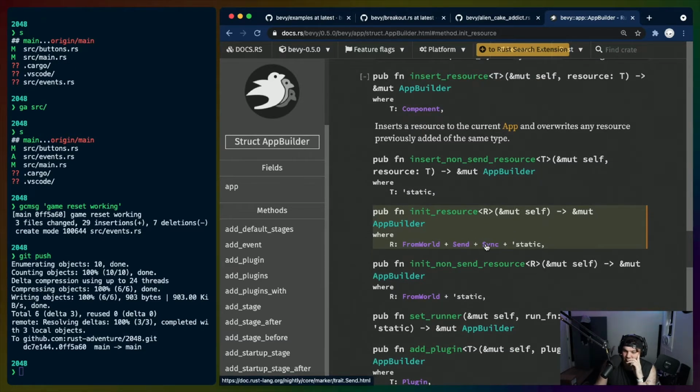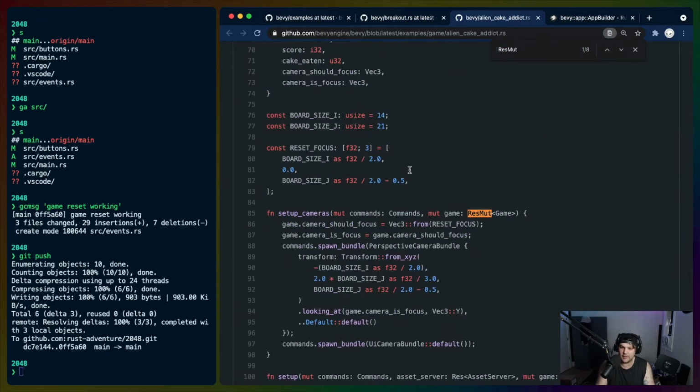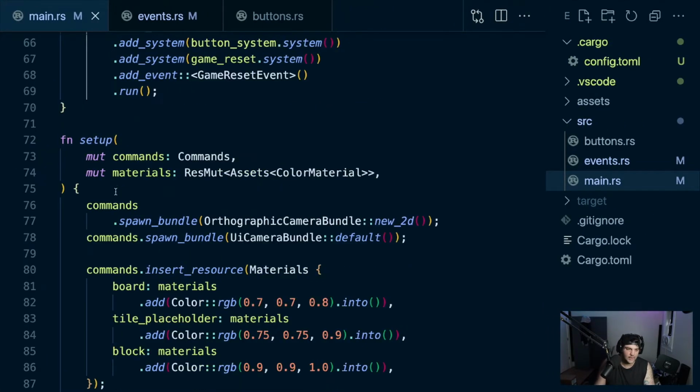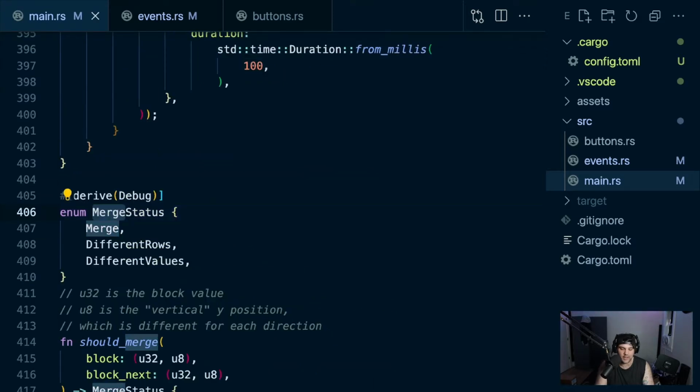Let's see. From world, send sync static, mute self. I can't tell what this does from just the type signature. Well, RIP. Okay, ResMut is the thing that we need. So we're going to add this to our... It's not new tile. New tile is the wrong thing. Is it actually? Wait. We do the merge in block, right?